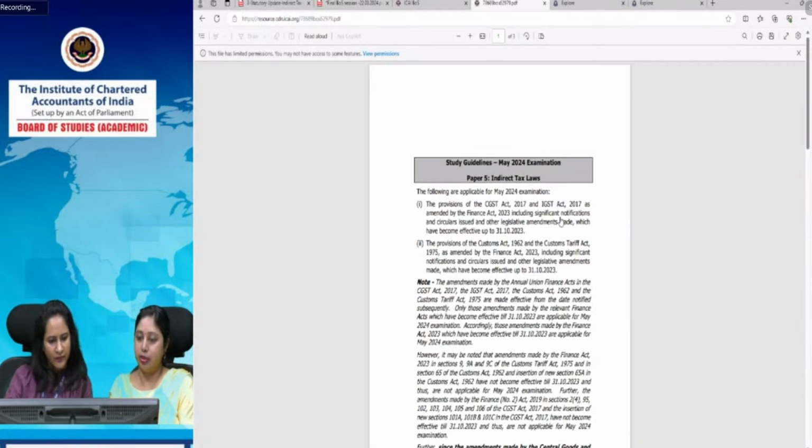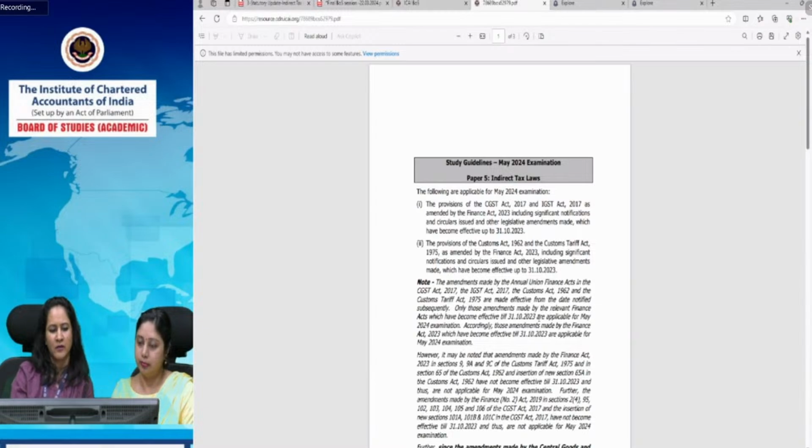Yes, Swati, please proceed. Now let's discuss the study guidelines for May 2024 examination. What is applicable for May 24? I have already discussed with you that all the amendments made by the CGST Act and IGST Act 2017 as amended by Finance Act 2023, including significant notifications and circulars and other legislative amendments made till 31st October 23, are applicable for you. Similarly, in the Customs Act and the Customs Tariff Act 1975, amendments made by Finance Act 23, including notifications and circulars and other legislative amendments till 31st October 23, are applicable.